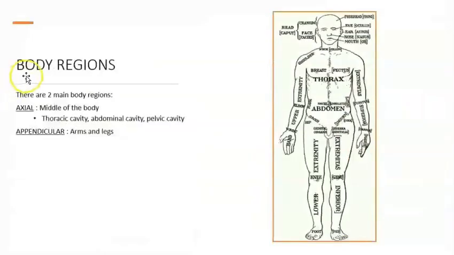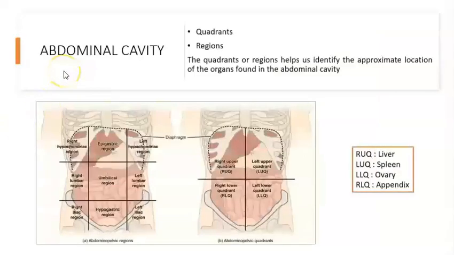So the next topic is the major body regions, and we can say that the one in the middle is going to be the axial, and the ones on the side are going to be the appendicular. This is the axial, and this is appendicular. Okay, in the axial you have the thoracic cavity, abdominal cavity, pelvic cavity. If we scroll down, you can see in there that the abdominal cavity can be divided in quadrants, such as left upper, left lower, right upper, right lower.